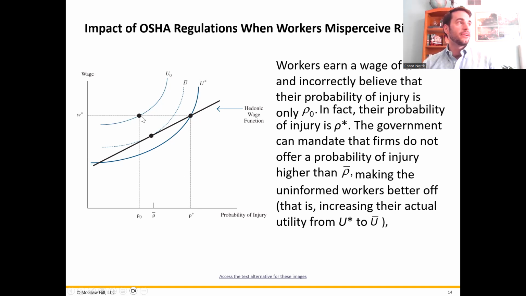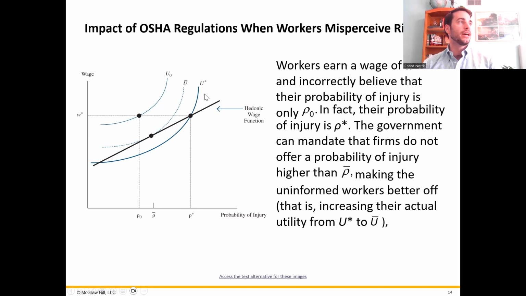Because they think they're here, this seems to be a great wage for them, more than they require to work for this job. But because they're wrong about risk and the risk is actually higher, the government can end up helping them by imposing some safety standard. Let's say that they set the maximum acceptable risk at rho bar right here. It is higher than they thought they had, but much lower than the risk they actually faced.